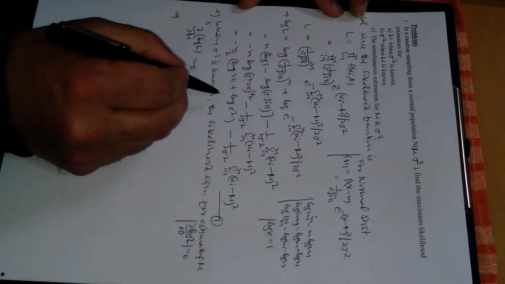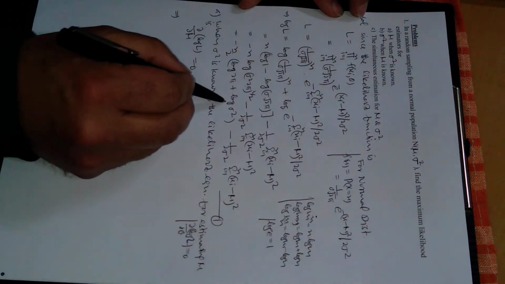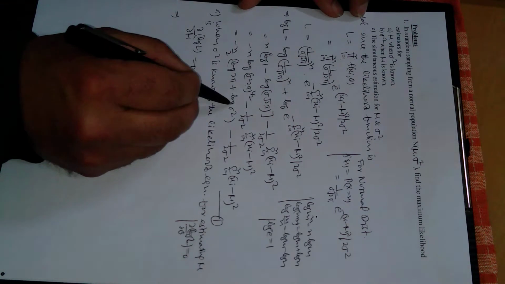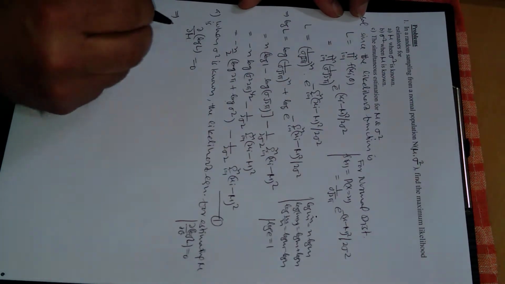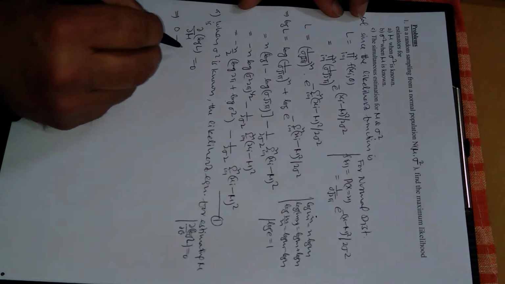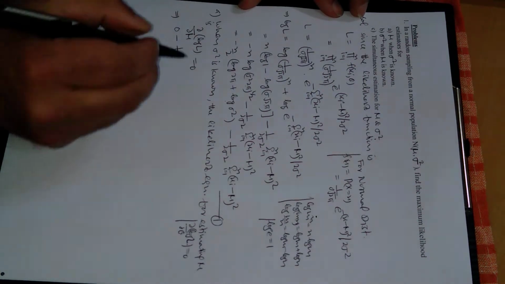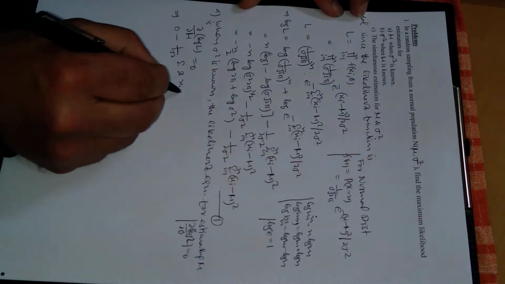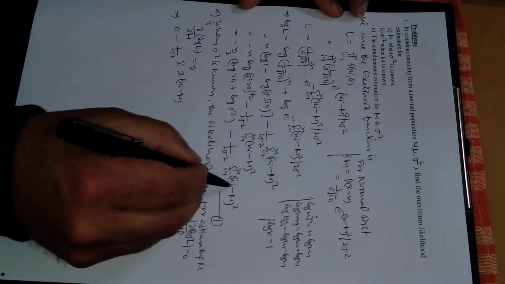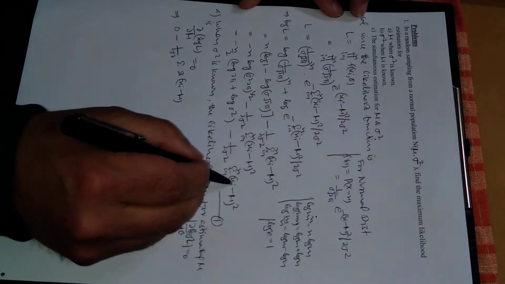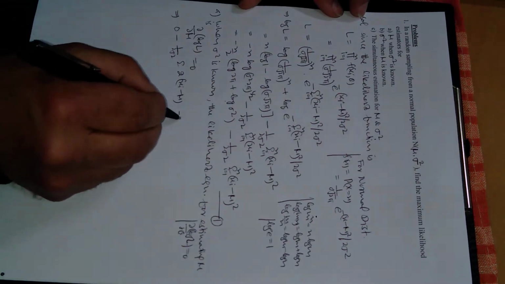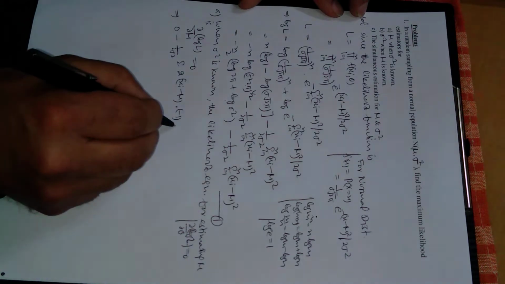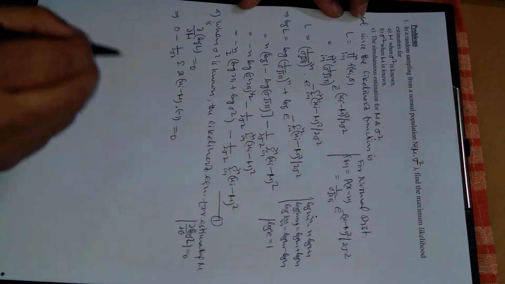So differentiating this equation partially with respect to mu, sigma square is constant, so in this term there is no mu, so this is 0, minus 1 upon 2 sigma square is constant. First of all, derivative of power means 2 times xi minus mu, then inside the power, derivative of this one will be 0 minus 1, because we are differentiating partially with respect to mu, which is equal to 0, right?